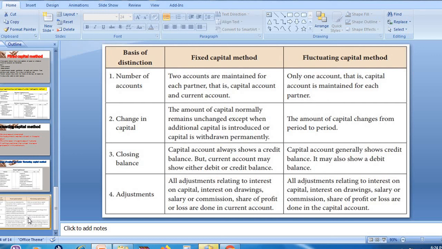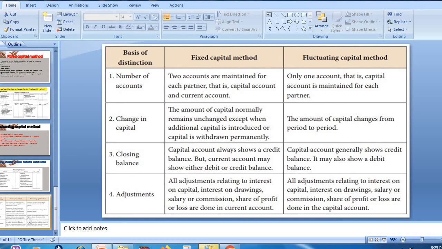Then change in capital. The amount of capital normally remains unchanged, right? In fixed capital method, as the name says, the fund or capital remains fixed and is not going to change, except when additional capital is introduced or capital is withdrawn.